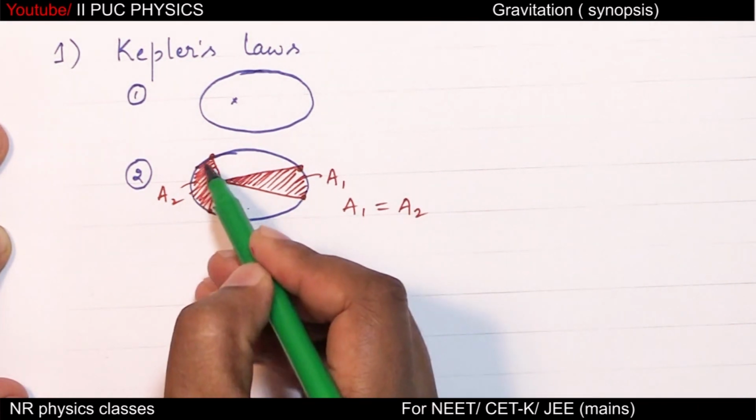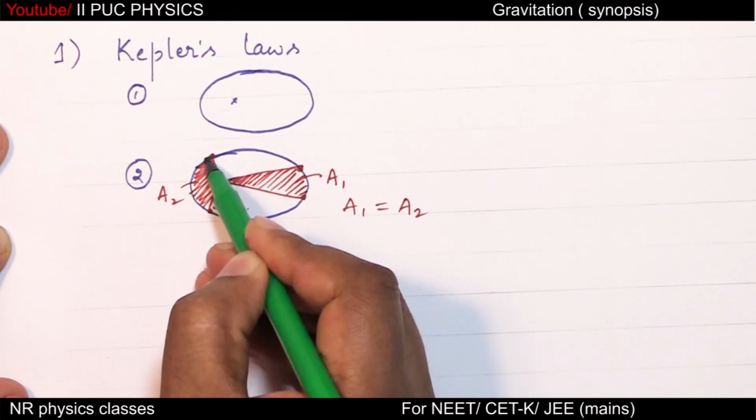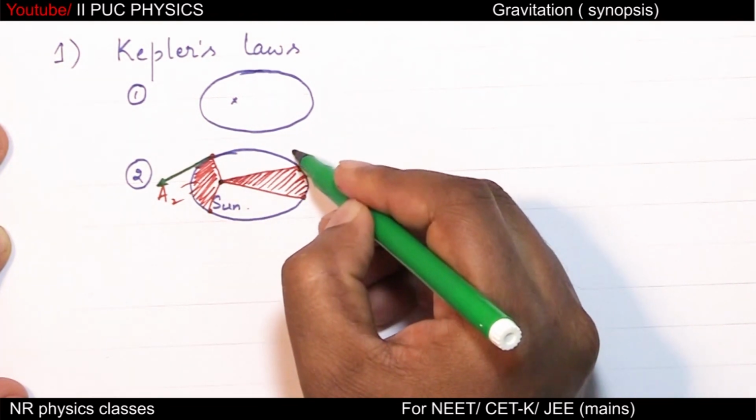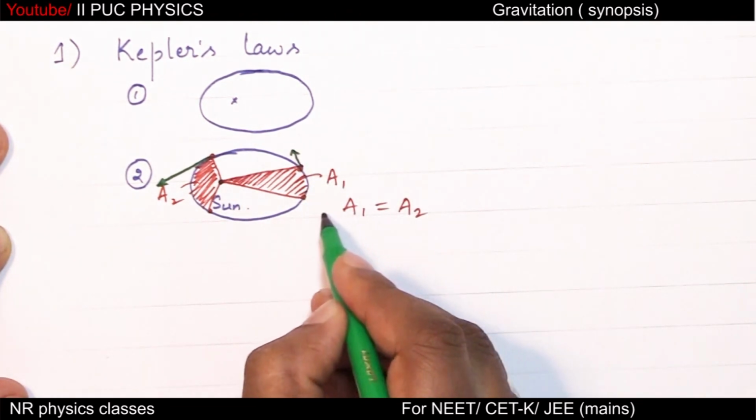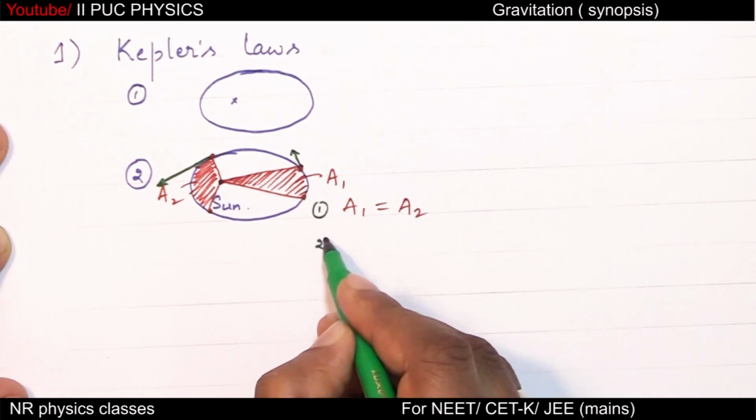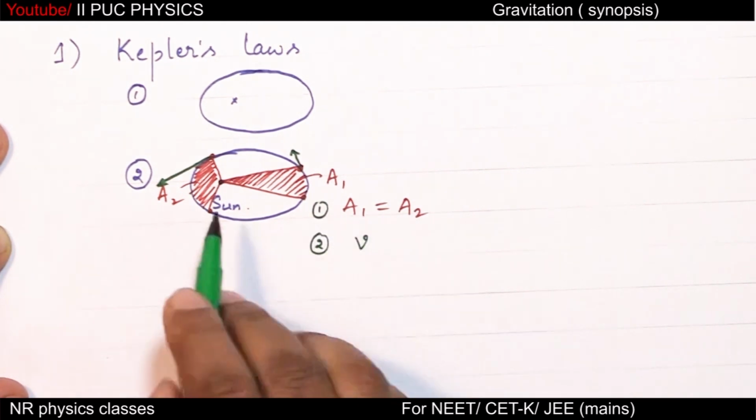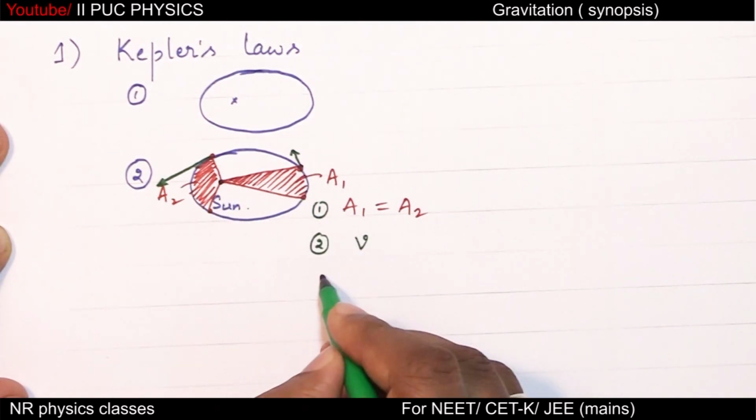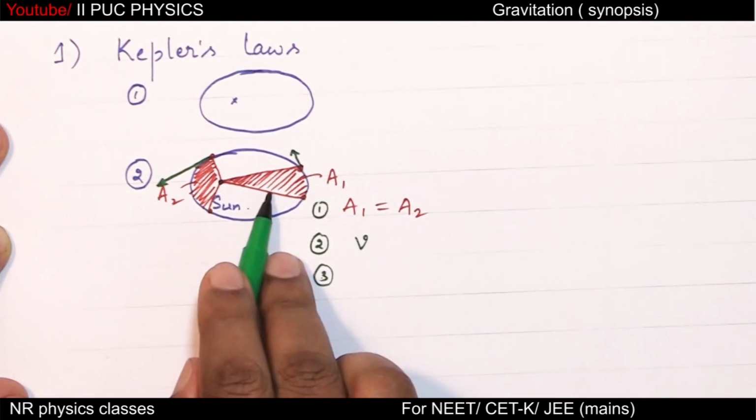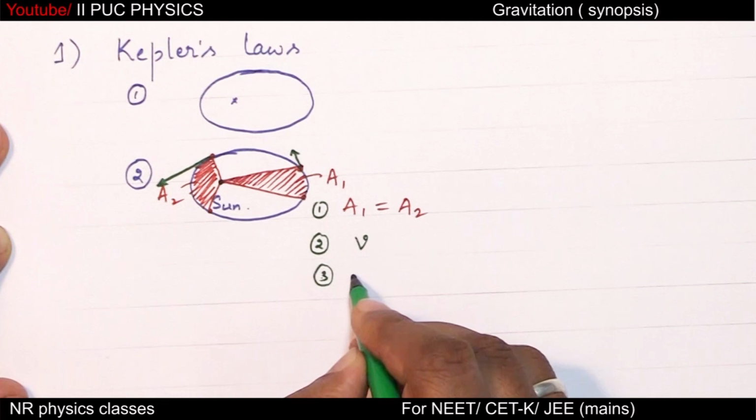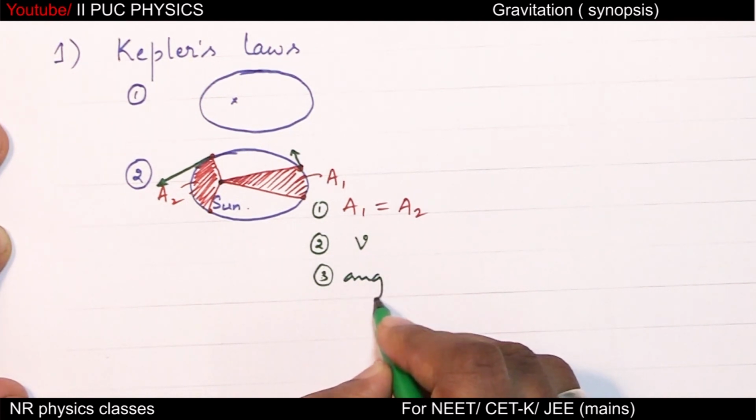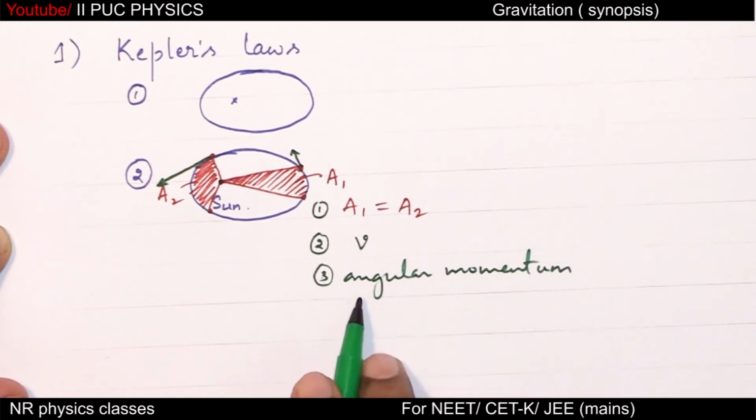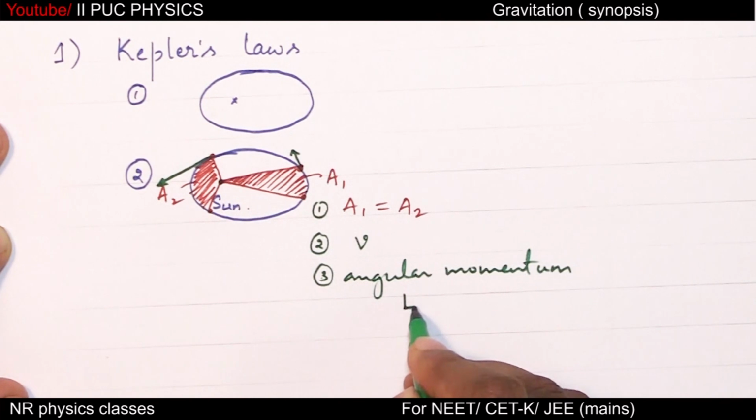Also observe, if the planet is closer to sun, its speed is more. If the planet is away from the sun, then speed is less. So you have to observe this first concept. Second concept related to speed: closer to sun means speed is more, away from the sun speed is less. Third concept, this is because of law of conservation of angular momentum, denoted by L.